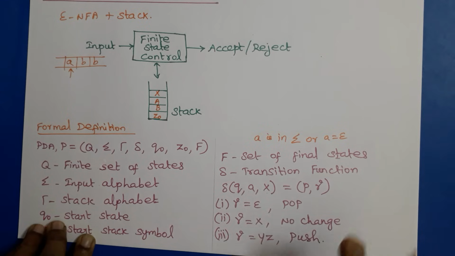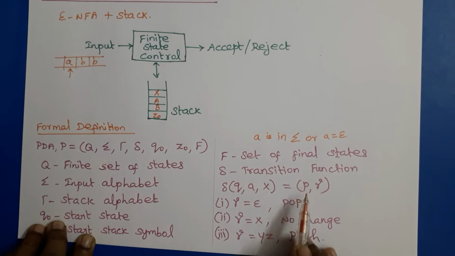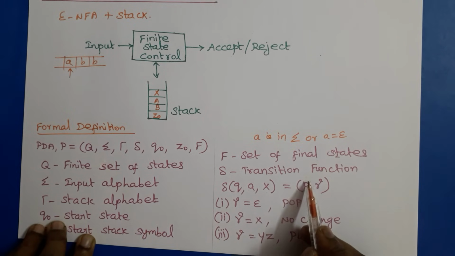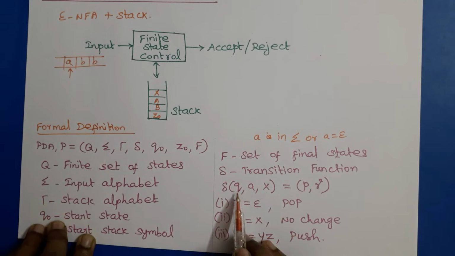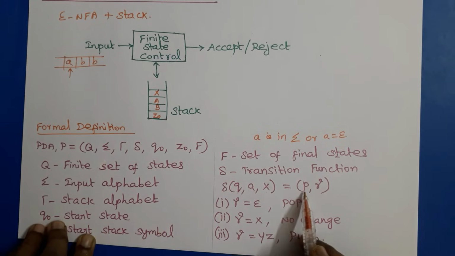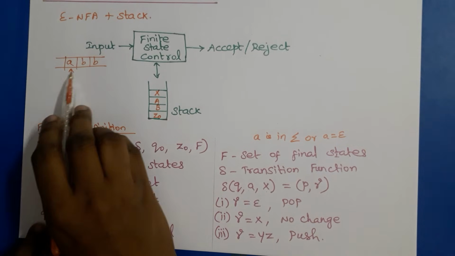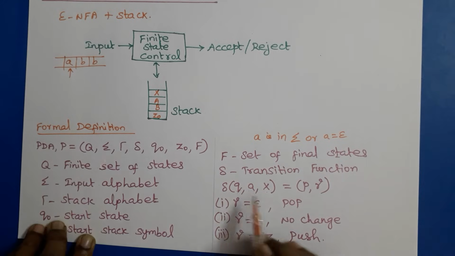3 things. One is it changes its state to the next state p. Sometimes it may be the same as the previous state, so it may remain in the same state. In that case we need to write q here instead of p. So here it changes its state to p. Then if a is written here, then a is consumed from the input string. If epsilon is written, then it should not consume anything. That is, without reading input, it can change its state to p.